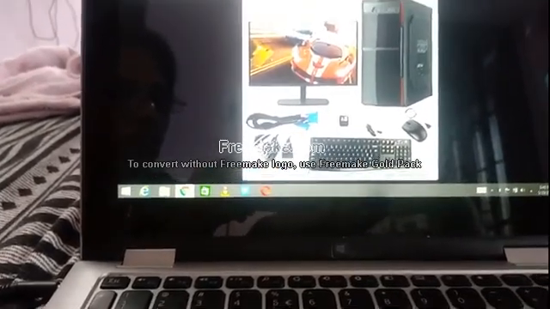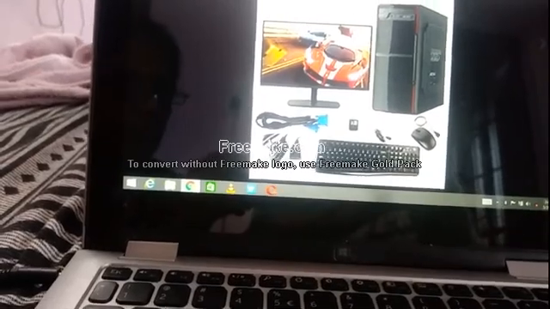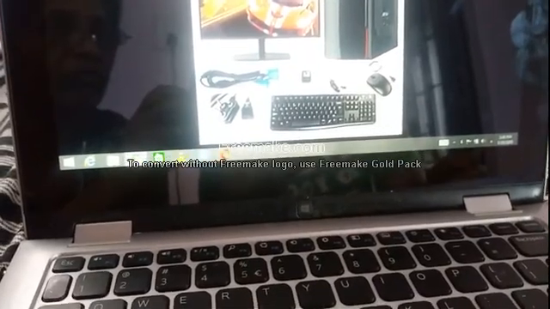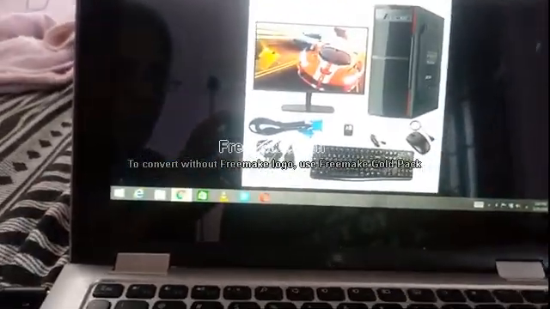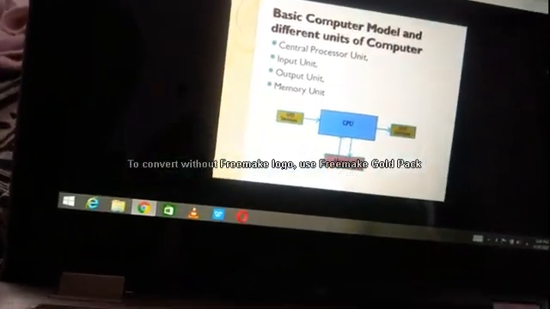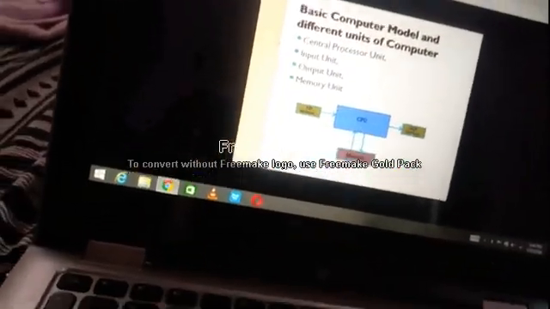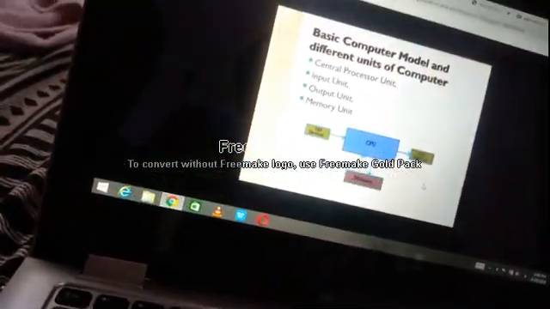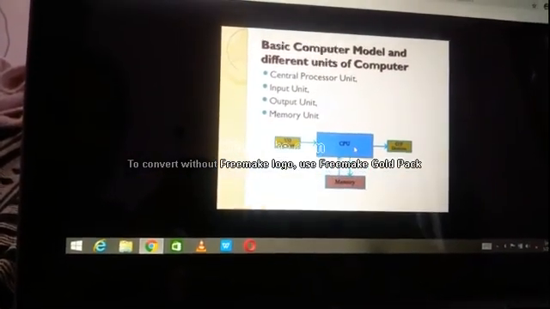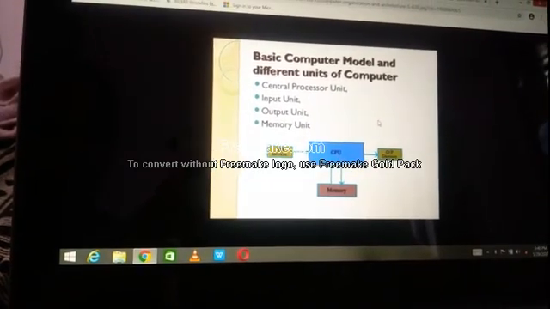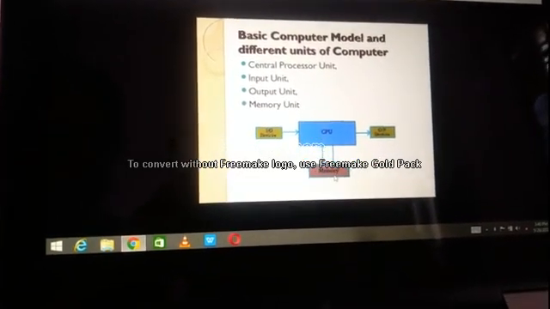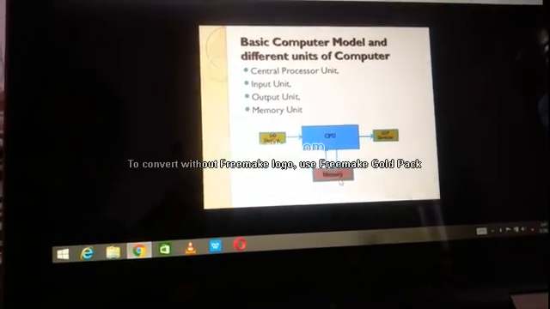Okay, very good. Next, parts of computer. A computer consists of major units or parts. They are input unit, output unit, processing unit, and also memory unit. You just listen to these three alone. Input unit, CPU, which is also known as processing unit, and output unit. This I will say. Memory unit I will say again. I'll let you know.